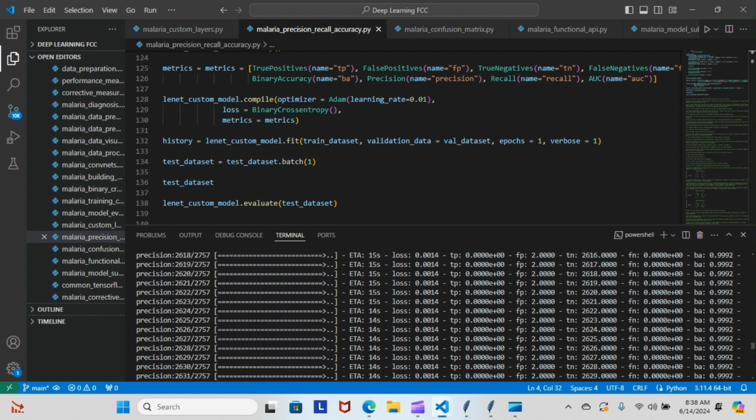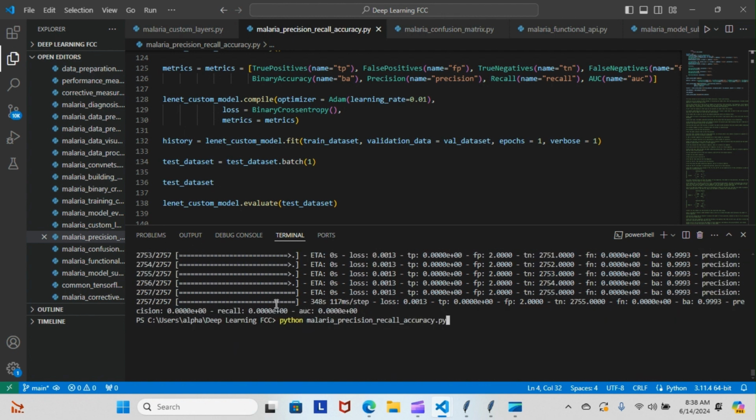So after all of that ran, we did have our test data set evaluation, and that's this last one here. You can see it was 348 seconds, 117 milliseconds per step. We have a loss of 0.0013. Here's our true positive, our false positive of 2, true negative is 2,755, false negative 0. Then we have our binary accuracy, which is 0.9993. Then we have our precision, which is 0. Recall is 0. And the area under, what was the AUC?